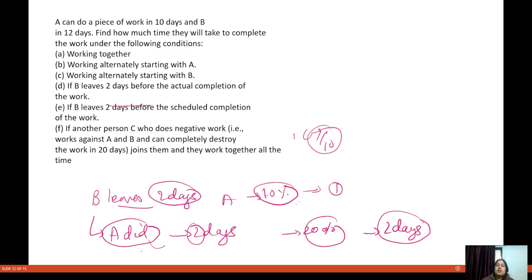Fine, and B left 2 days before actual completion of the work. That means in 2 days, A did 20% of the work. That means A and B completed 80% of the work together. Now in how many days will A and B complete 80% of the work together?